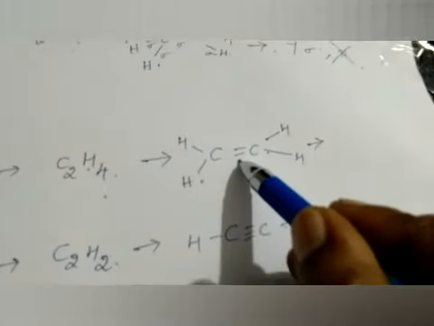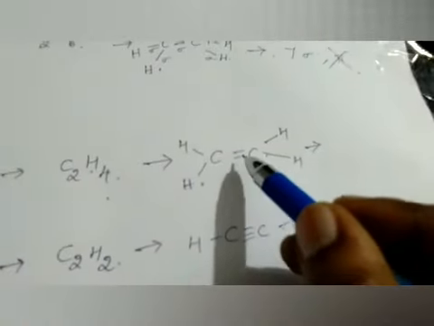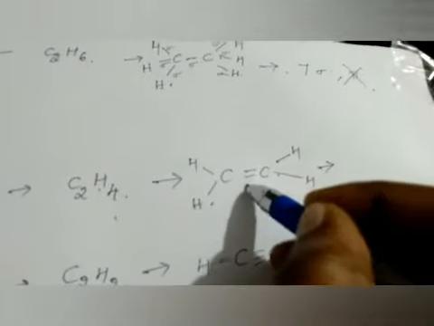And the other one is the ethene molecule. The ethene molecule contains a double bond having one sigma bond and one pi bond. And the 4 C-H bonds are sigma bonds. So 4 C-H bonds are 4 sigma bonds, and in between the carbon atoms, 1 sigma bond. So ethene has 5 sigma bonds and 1 pi bond.